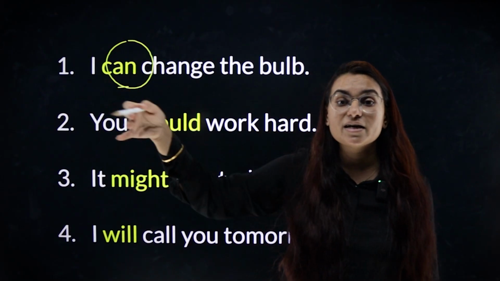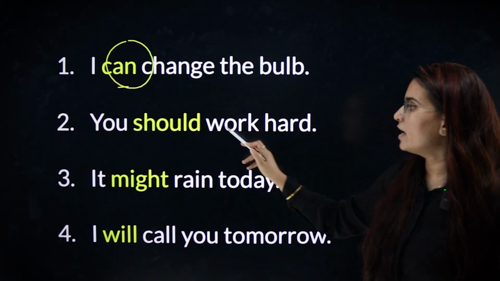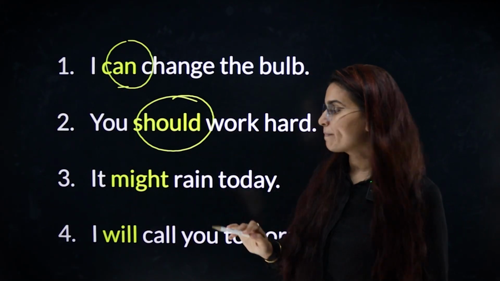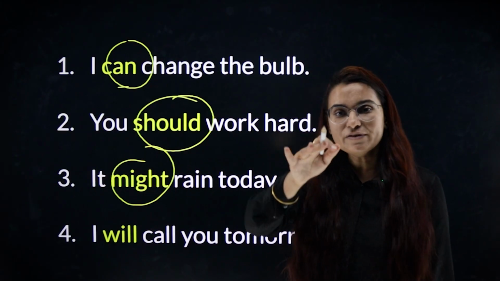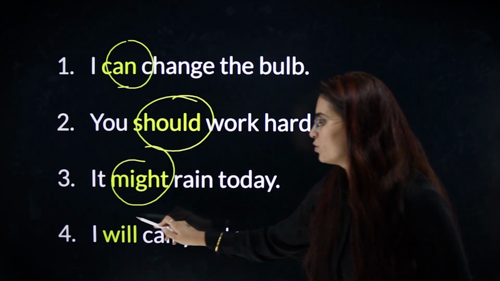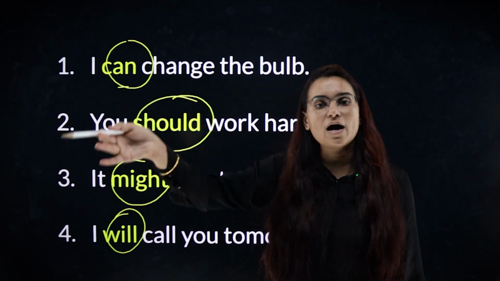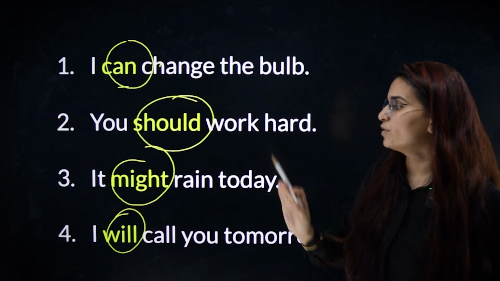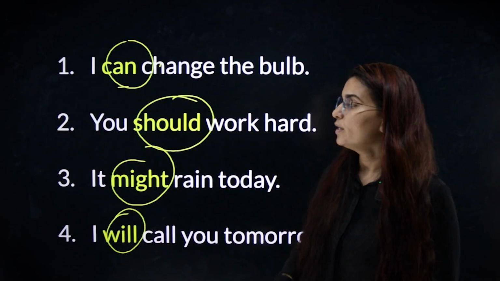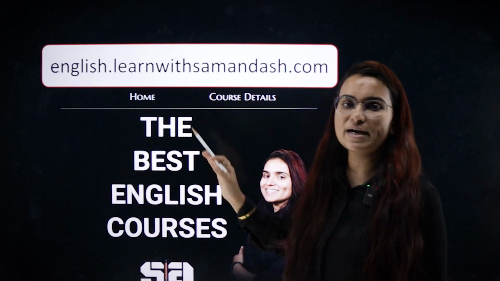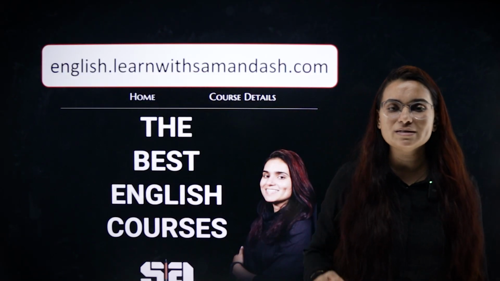Next we have, I can change the bulb. Ability, can, कर सकता हूँ. You should work hard. Advice, should. It might rain today. Possibility, 50-50. I will call you tomorrow. A surety, होगा future में. These are modal verbs: can, should, might and will. These are a few examples. We'll talk about the remaining.